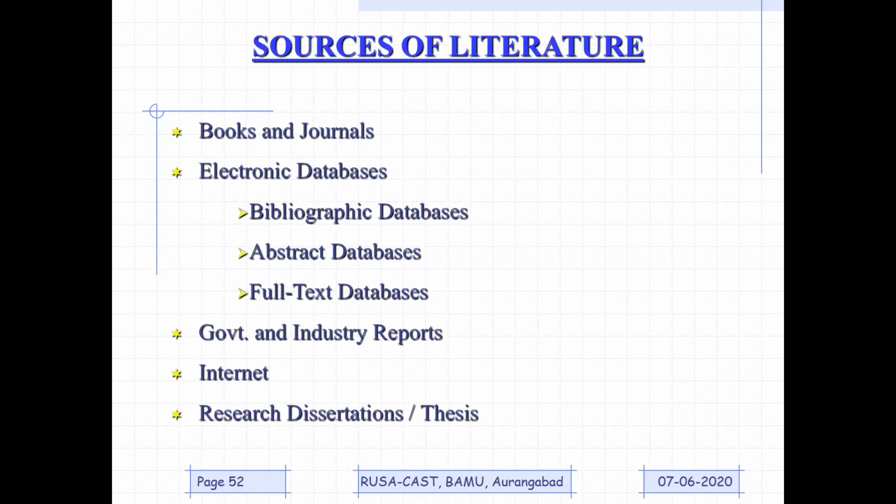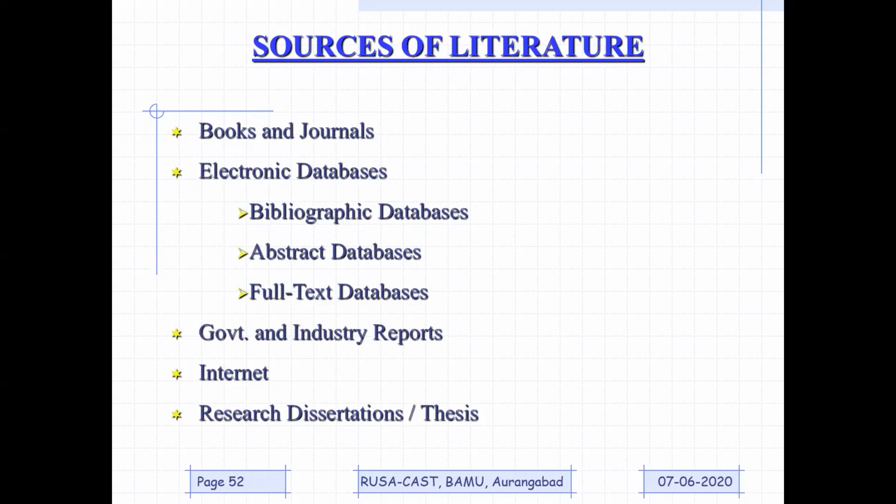What are the sources? Books and journals, electronic databases, as I mentioned earlier: bibliographic databases, abstract databases, full text databases. Sometimes you need to refer to some government and industry reports as well. For example, we are working on sensors, like hazardous gas sensors. So we need to understand what hazardous gases are being released by the industries, and how they are going to affect people, right? That kind of data we can have through the Ministry of Environmental